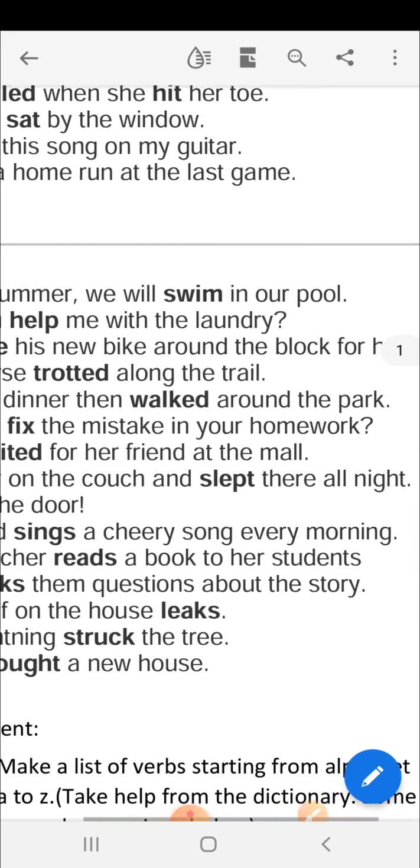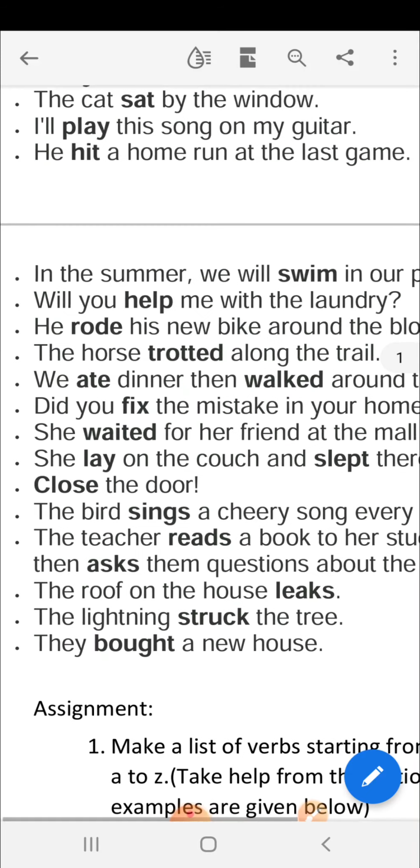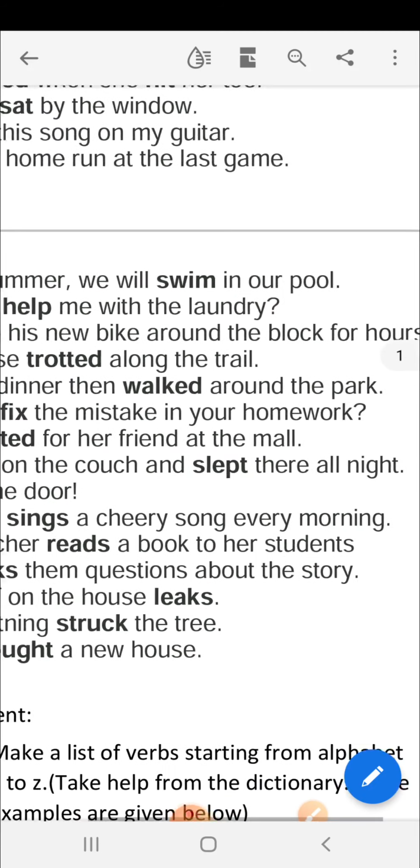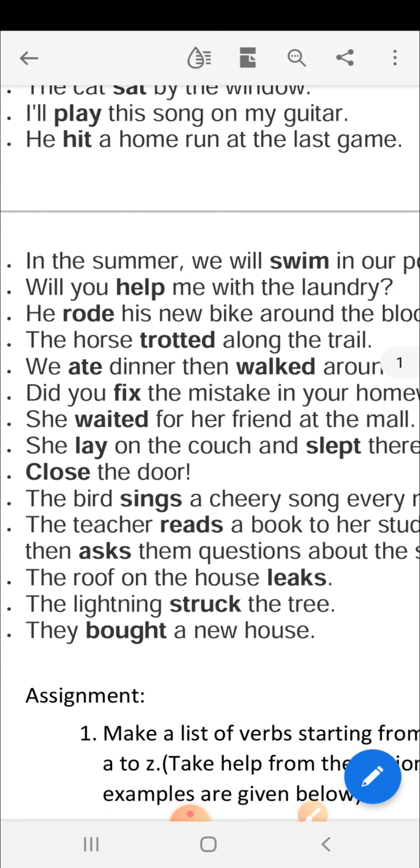Did you fix the mistake in your homework? So here, fix is the verb. She waited for her friend at the mall. She lay on the couch and slept there all night. Now, couch is a small place. You can say a sofa set, like a sofa set. So, that is a small place where you sit or where you lie down. Most probably a couch is used for sitting only, but there are many people who even sleep on it just to take rest for a while.